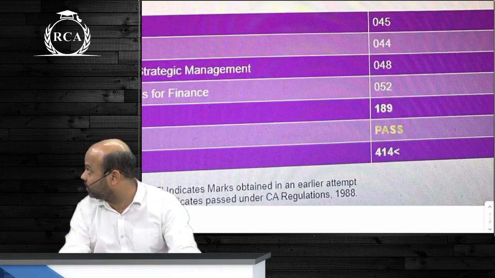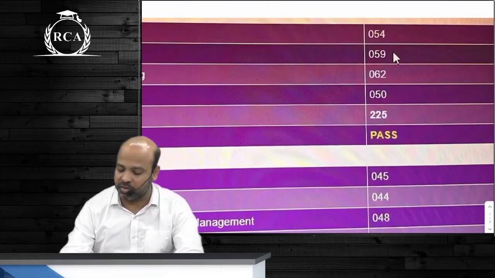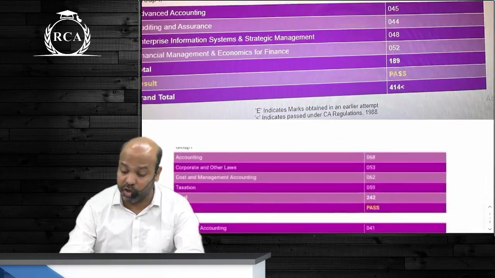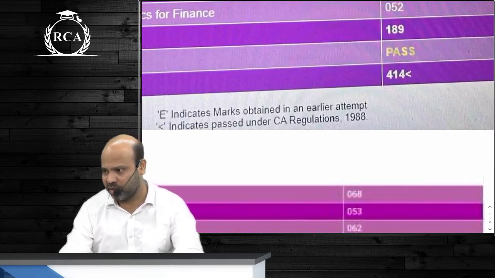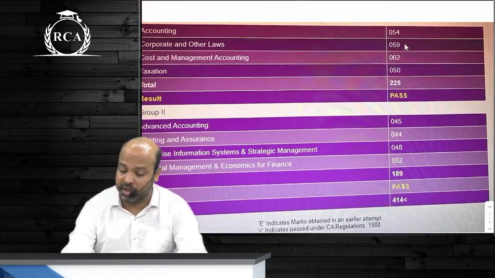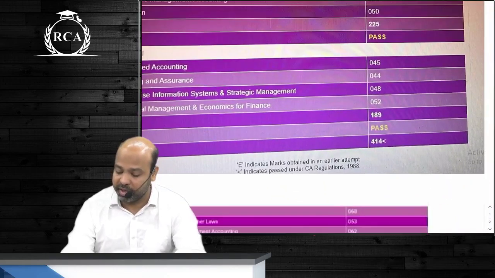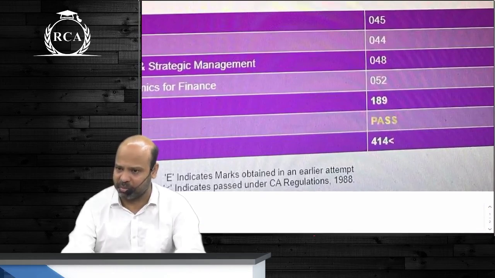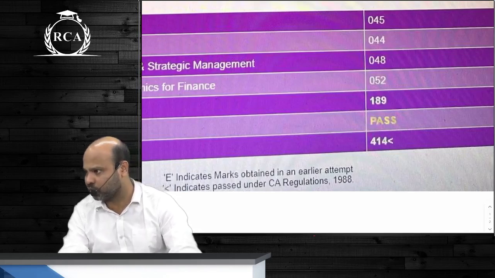In the second group, he has scored only 189. But because in the first group he has scored 225 and the overall average is still more than 50%, he has cleared both the groups. If the same student writes both the groups separately and he gets 225 in the first group, he's done with the first group. If he gets 189 in the next attempt while writing group 2, he will have to write the entire group again. That is the advantage of set off.